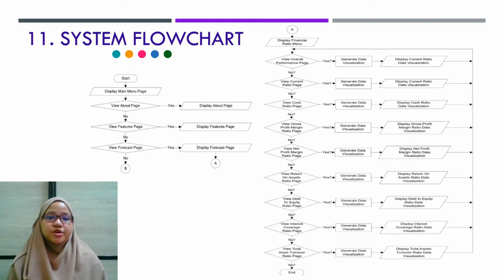This is the flowchart of the system, where it starts by displaying the main menu page, and then the user is able to choose whether to go to the about page, which tells more about the system, or the features page, which tells what features are included in this system. If they wish to view the forecast, the system will display the financial ratio menu, where the user is able to choose whether they want to view the overall performance page or the current ratio page.